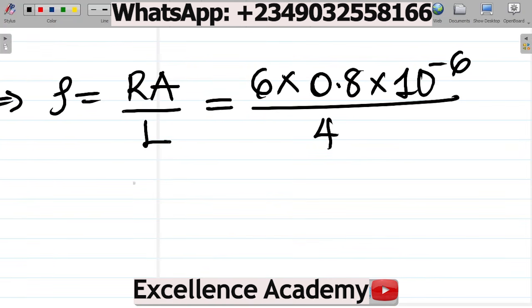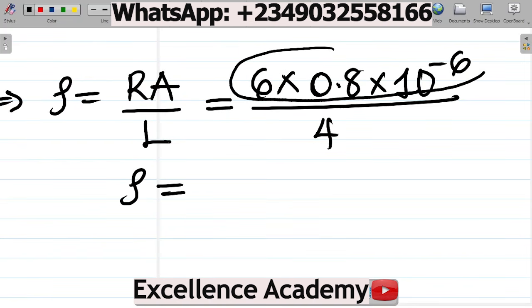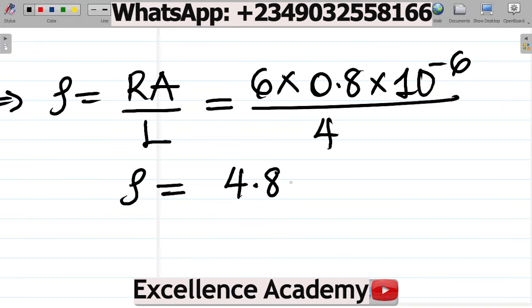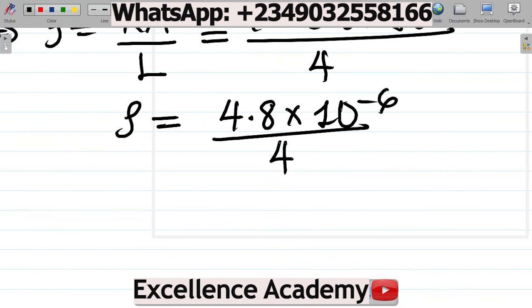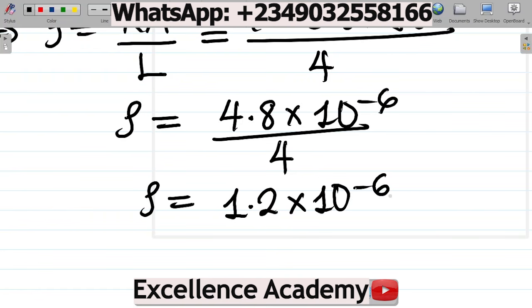If you work on this, resistivity rho is equal to: multiply numerator 6 times 0.8 times 10 to the power minus 6, which gives you 4.8 times 10 to the power minus 6, all over denominator, which is 4. So you get your calculator and punch 4.8 times 10 to the power minus 6 divided by 4. You have your final answer as 1.2 times 10 to the power minus 6.